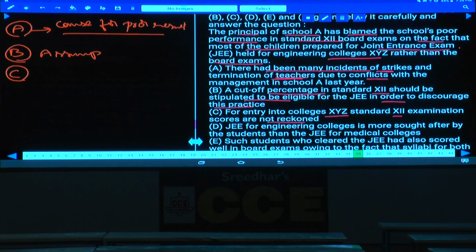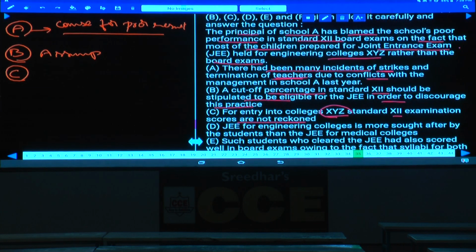Because it is not compulsory, and while joining these colleges, board scores are not given preference. As they are not given preference, these students are preparing only for the entrance examination rather than the board examination, isn't it? Hence this is the cause for the students, okay?